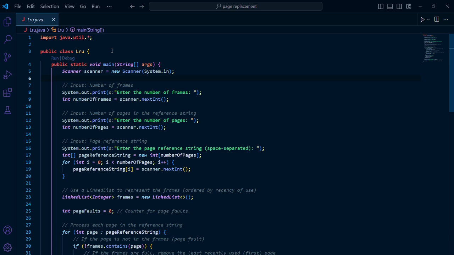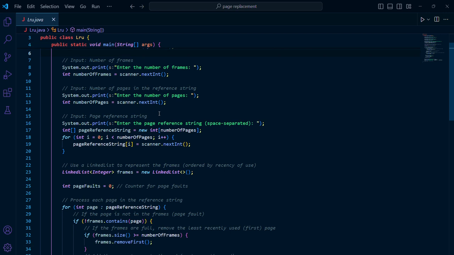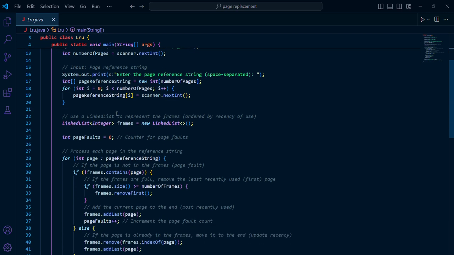Implementation of LRU. LRU is the least recently used page replacement algorithm. LRU is used to calculate the page fault. It takes the input from the user: the number of frames, the number of pages in the reference string, and the reference string. Then we use a linked list to represent the frames.